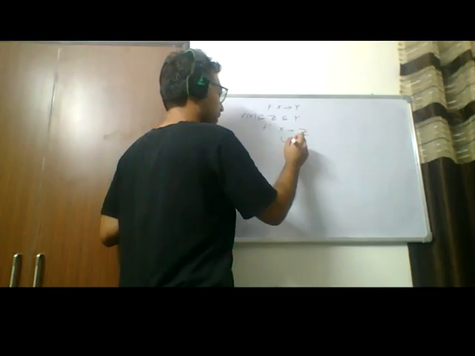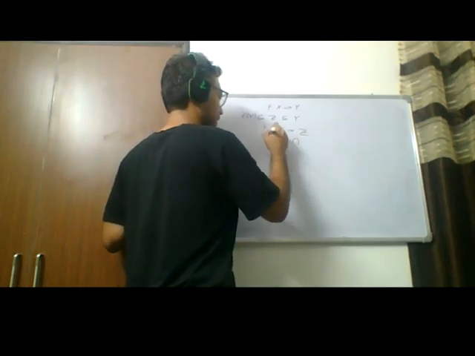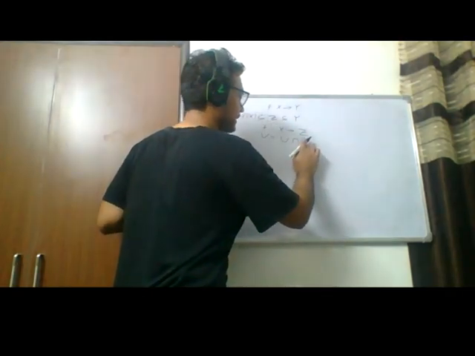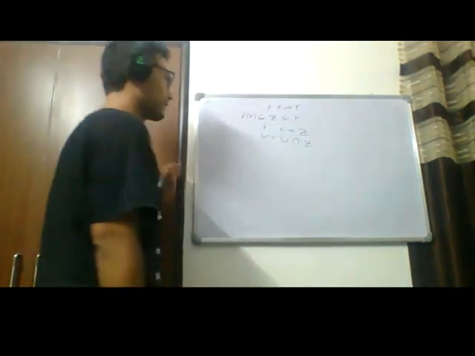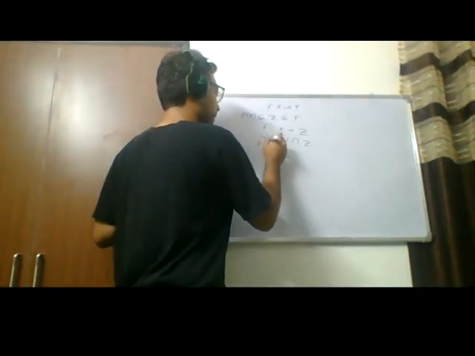So let U be an open set in Z, so it's equal to V intersection Z, where V is an open set in Y. Now, F prime inverse